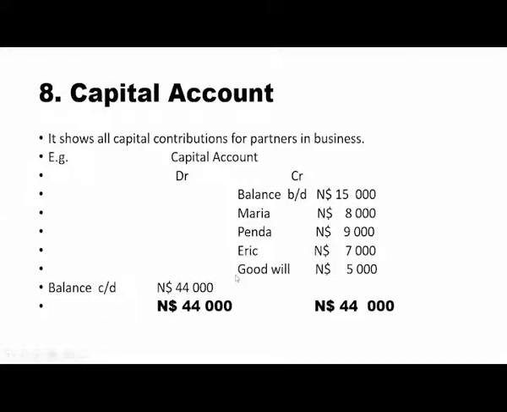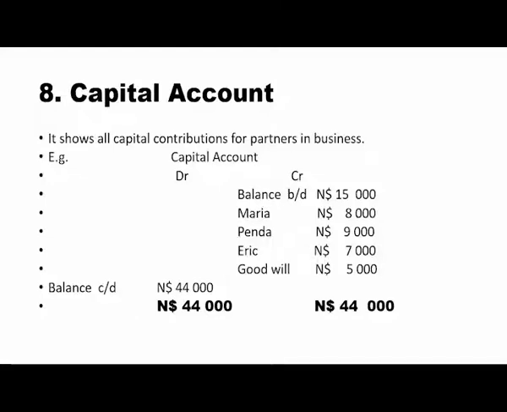The more you contribute, or the more the total value of assets compared to the purchase price, your goodwill will increase. So I urge you to do some practice there, but understand the rules. The higher the value of assets compared to the purchase price, the goodwill will increase. Or the higher the contributions of partners or a new partner, the goodwill will increase. So if you read further, you will see that it's based on the contribution in terms of increment, or the purchase price versus the total value of assets in the business.